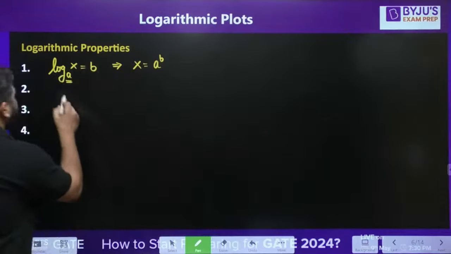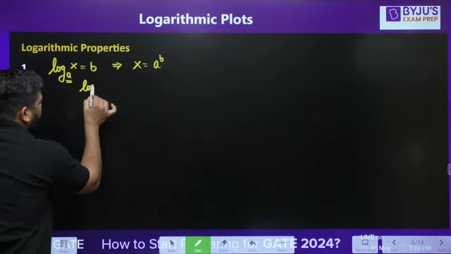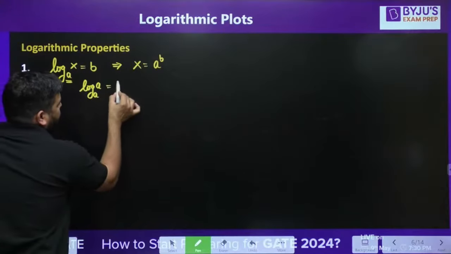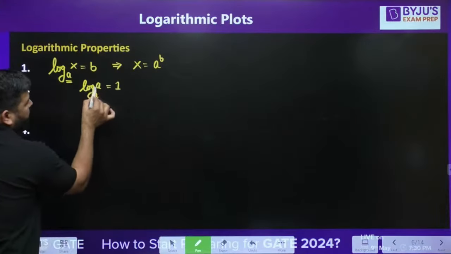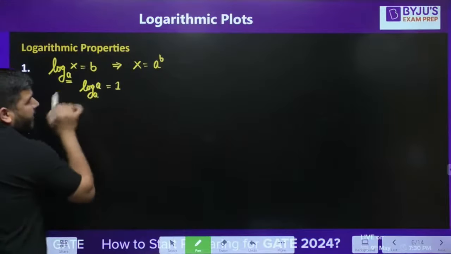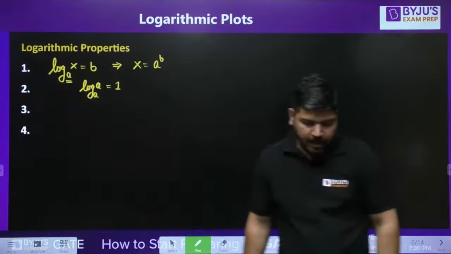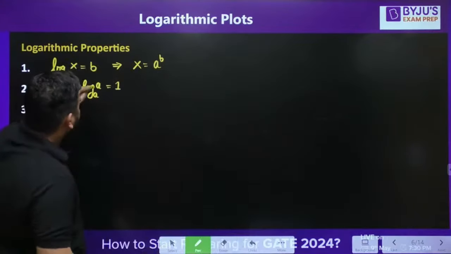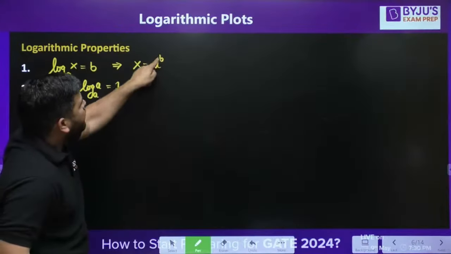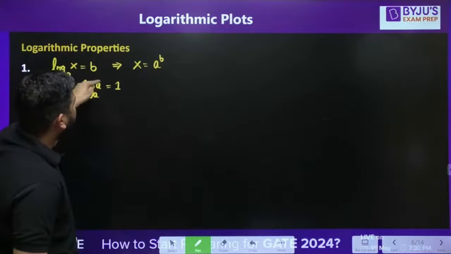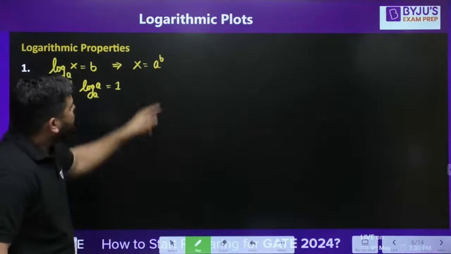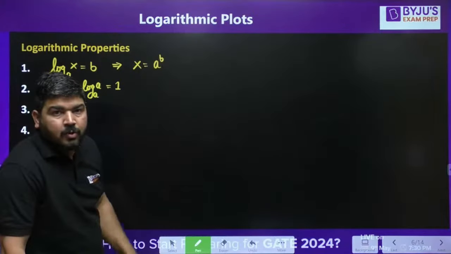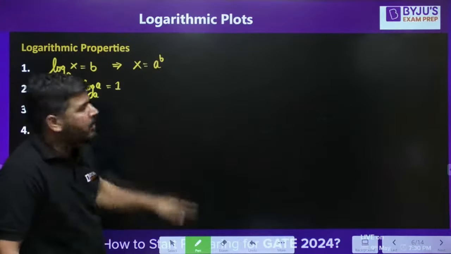According to this property, if I say that log base a of x is also a, then this value has to be 1. If the base value and this x value are the same, then this value will become equal to 1. What value of b should I take so that x becomes a? Because I have taken x as a, what should I choose b to be so that x becomes a? So b has to be 1. Then only x will be a.